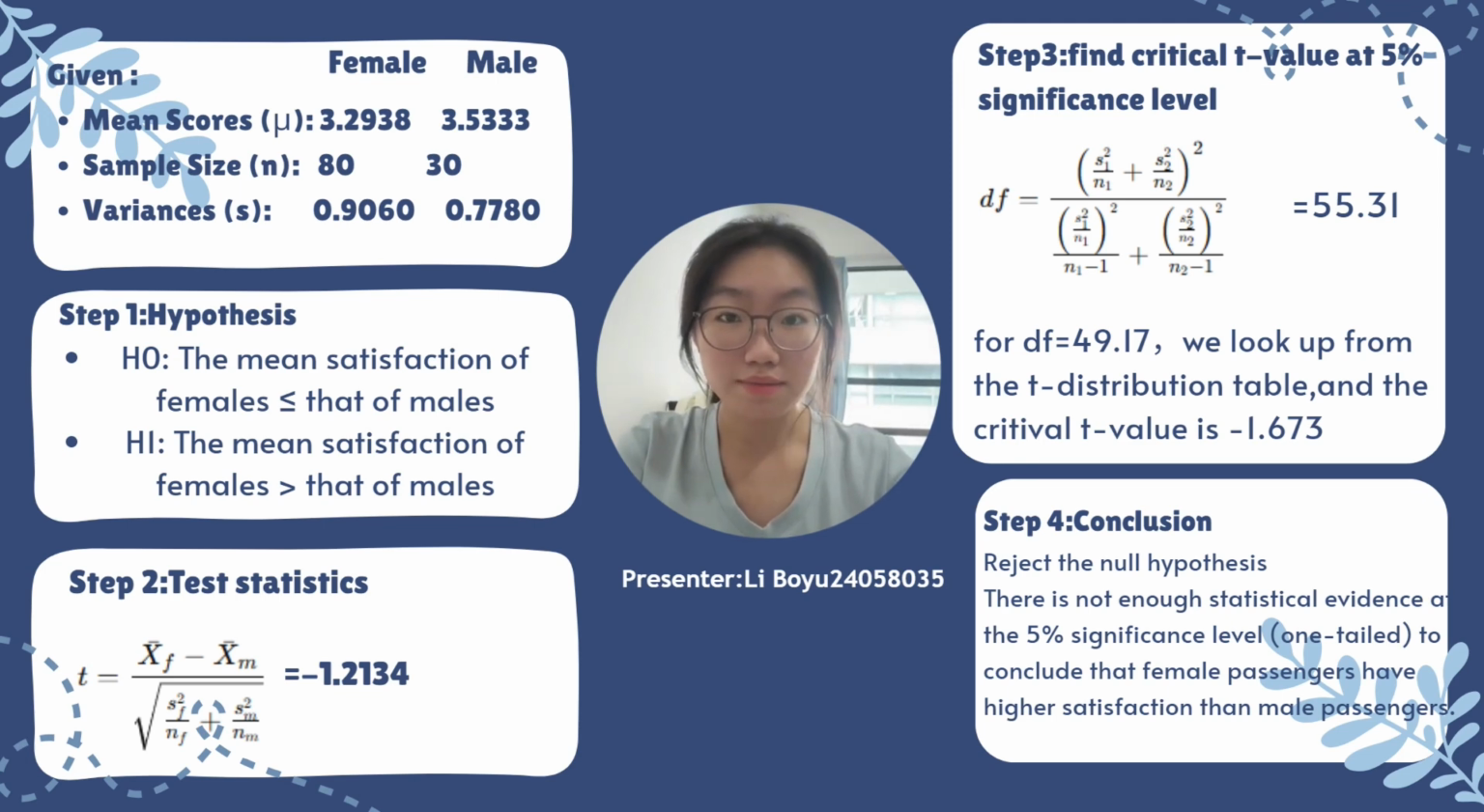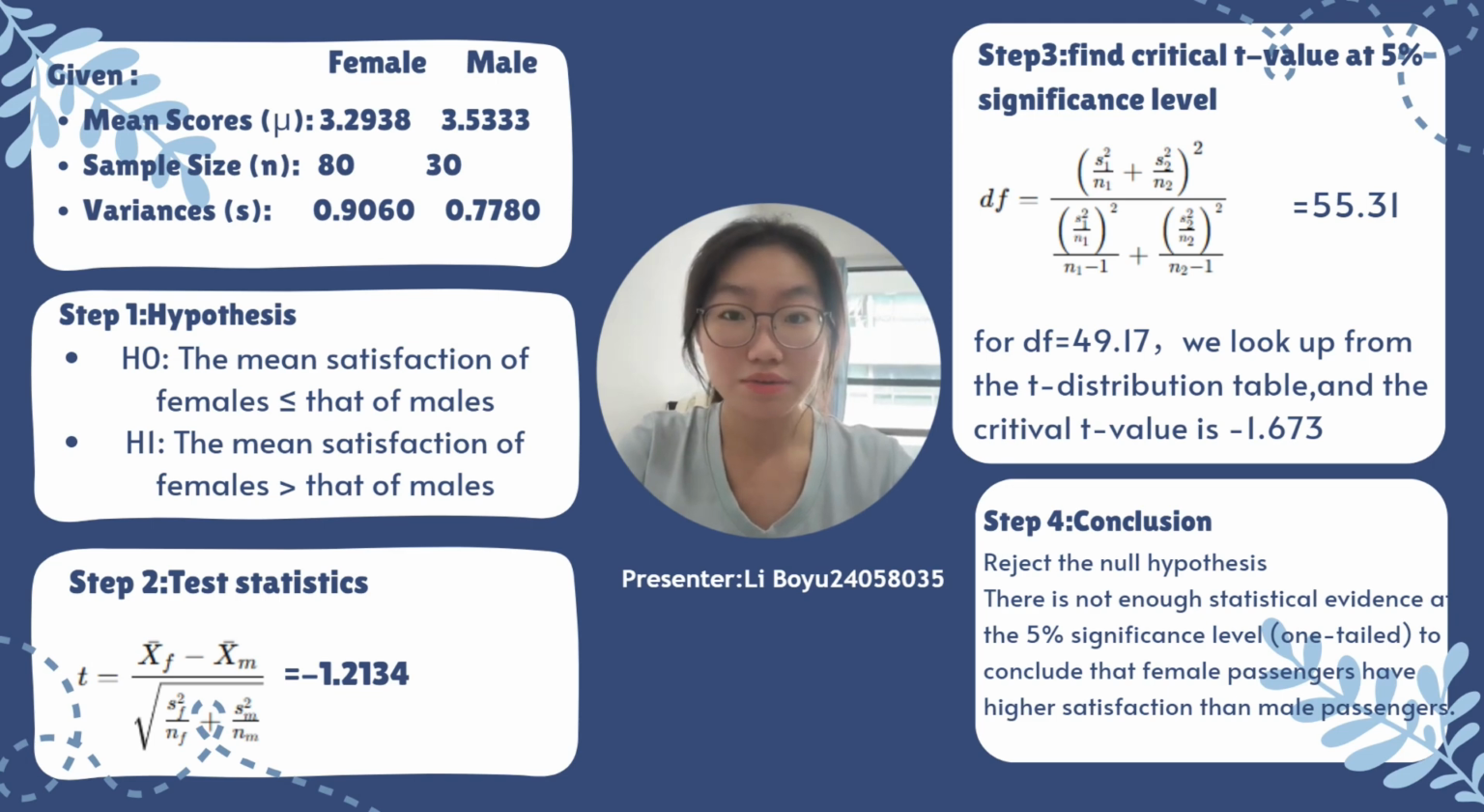Step 1. I define the research hypothesis. The null hypothesis is the average satisfaction of female passengers is less than or equal to the average satisfaction of male passengers. And the alternative hypothesis is the average satisfaction of female passengers is greater than that of male passengers.